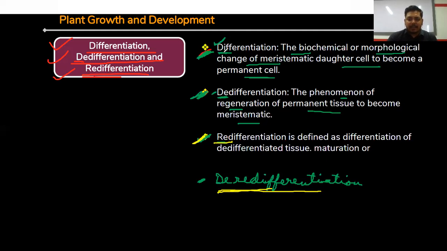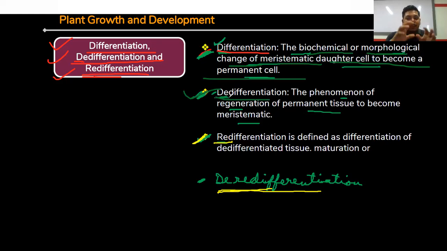So just read the definition. What is the meaning of differentiation? The biochemical or morphological change of a meristematic daughter cell to become a permanent cell. So differentiation means when a cell is present in a dividing stage, where the cell is dividing, clear? For permanent cells. This is called differentiation. And de-differentiation, here what happens? The division is fully stopped, or deletion of the division.